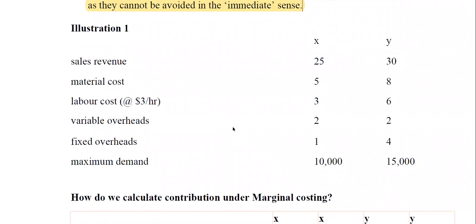Now, let's look at this simple illustration. How do we compute contribution under marginal costing? Under marginal costing, we take sales minus our variable cost. So we take 25 minus 5, minus 3, minus variable production overhead, and that gives us our contribution per unit. So we have 25 minus 5 minus 3 minus 2, and that gives us 15. So our contribution per unit is 15.